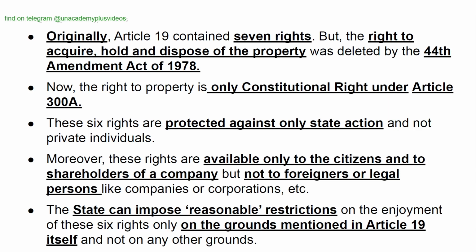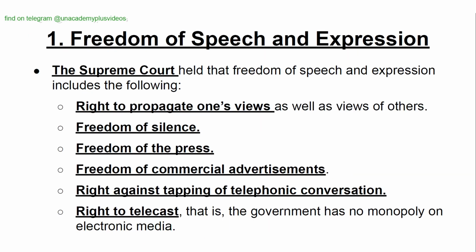Now, the right to property is only a constitutional right under Article 300A. These six rights are protected against only state action and not private individuals. Moreover, these rights are available only to the citizens and to shareholders of a company, but not to foreigners or legal persons like companies or corporations, etc. The state can impose reasonable restrictions on the enjoyment of these six rights only on the grounds mentioned in Article 19 itself and not on any other grounds.